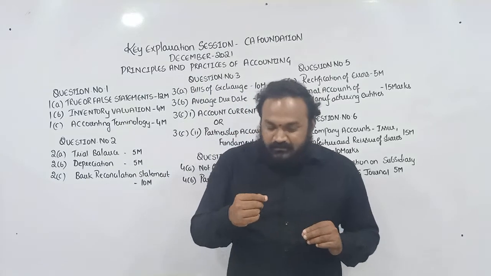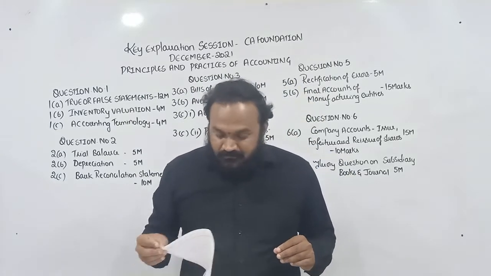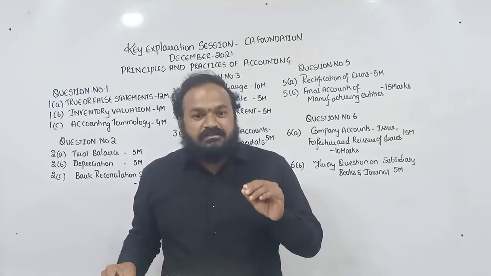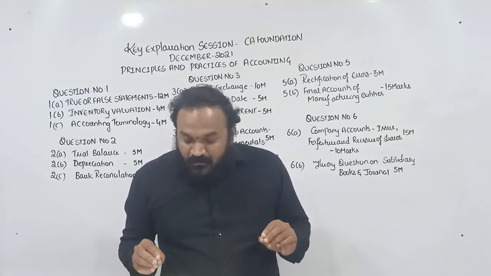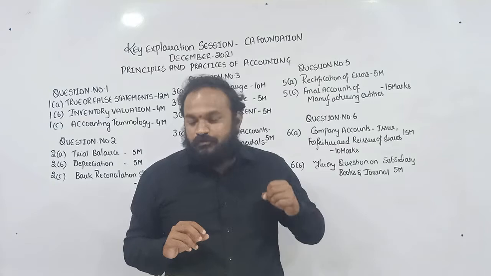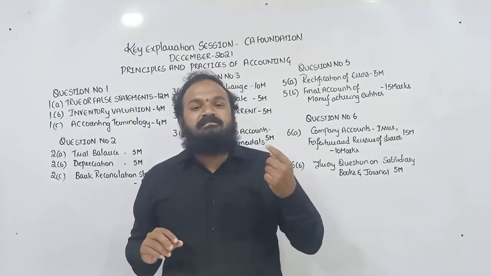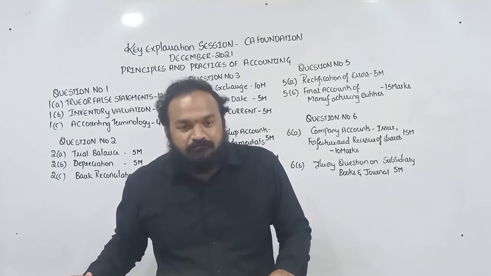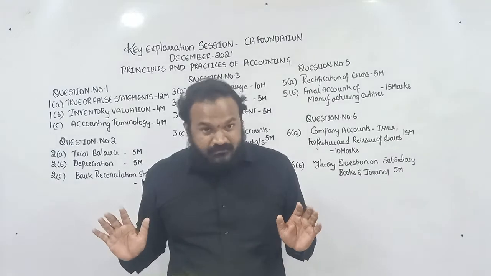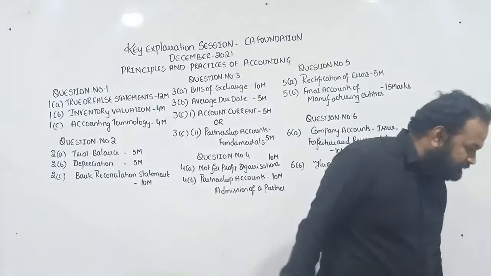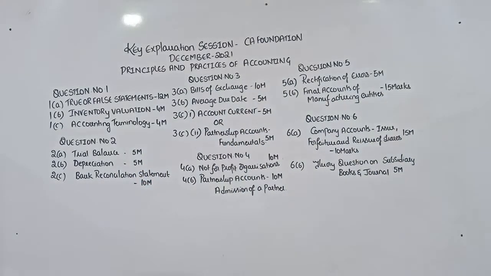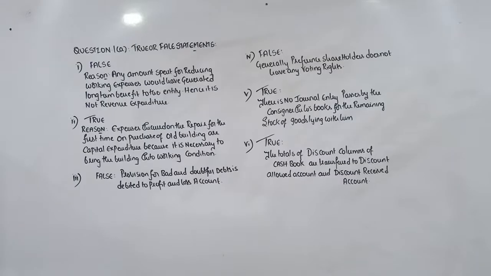As you are all aware, boys and girls, question number 1A is the question on true or false statements. You have to write whether the statement is true or false, and it should be accompanied by a proper reason. So we'll discuss that now. Yes, sir.